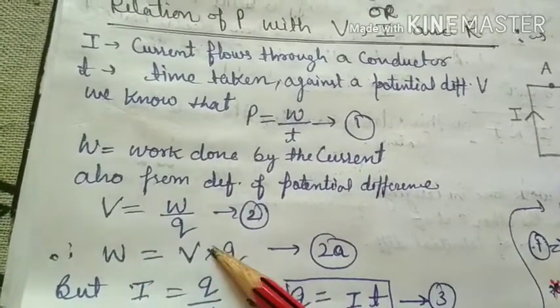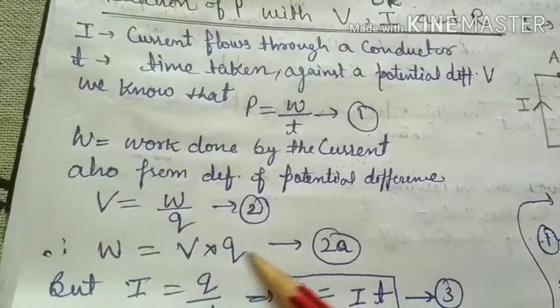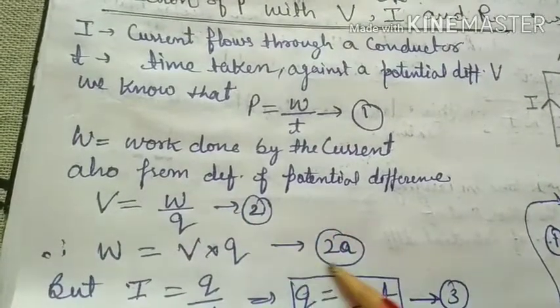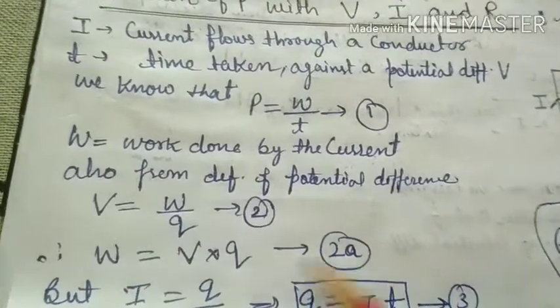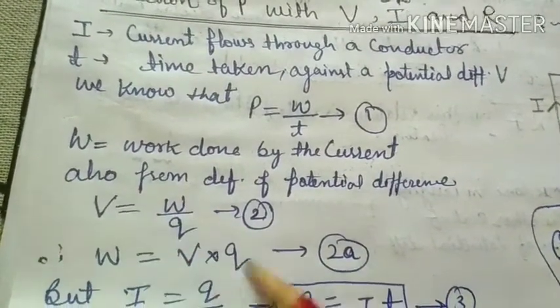W is equal to V into Q. This is equation number 2a. This is equation number 1, and this is number 2, equation number 2a. That is, W is equal to V into Q.